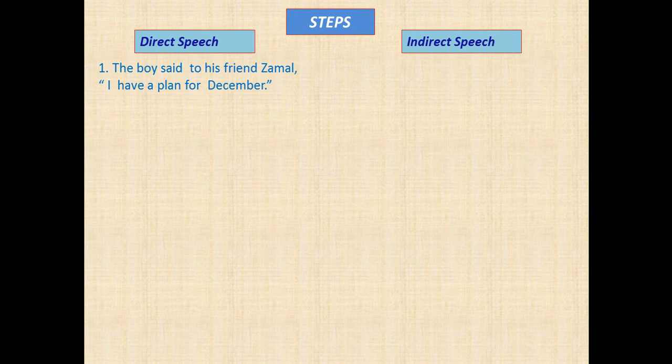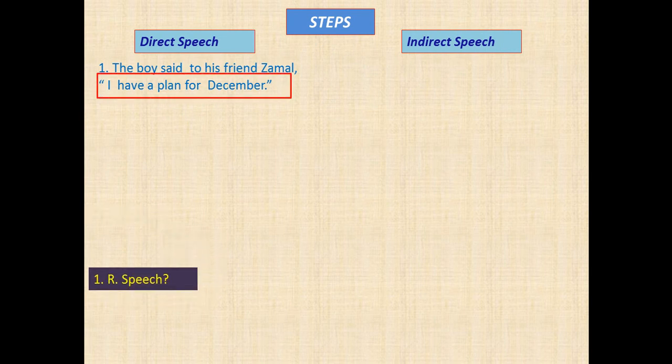First, look at the reported speech to find out its type. That means, is it an assertive sentence or interrogative or anything else? I think you have got its type. I have a plan for December. This is an assertive sentence. Now look how the reporting verb and inverted comma have been changed for an assertive sentence. The boy told his friend Jamal that.